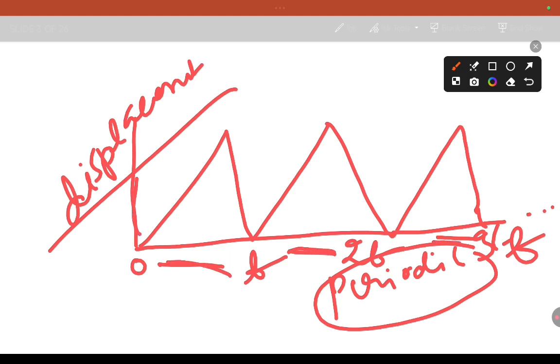This type of presentation we will consider as periodic motion. Okay, clear? This is nothing but a graphical representation of periodic motion.